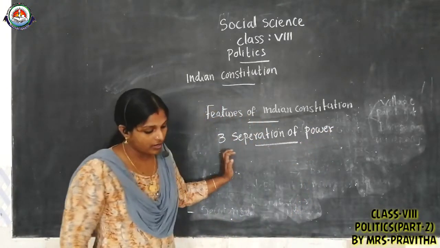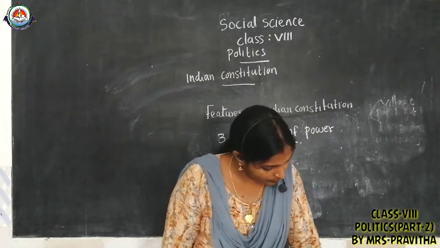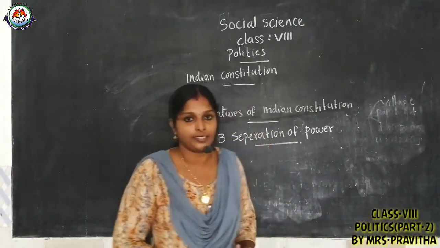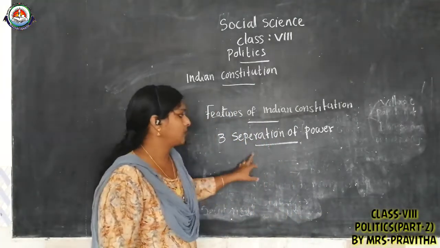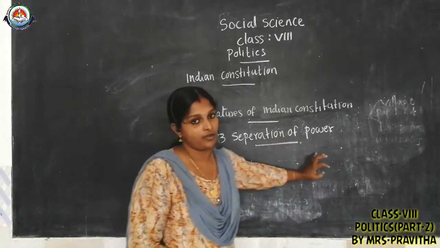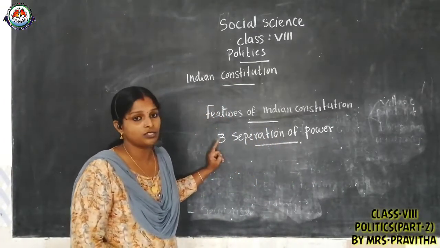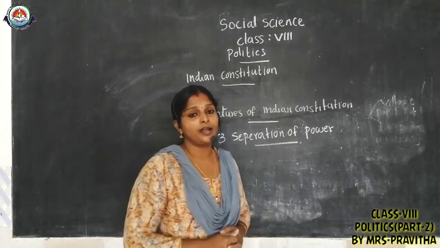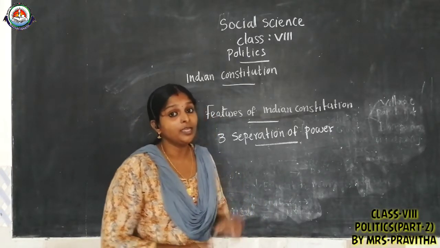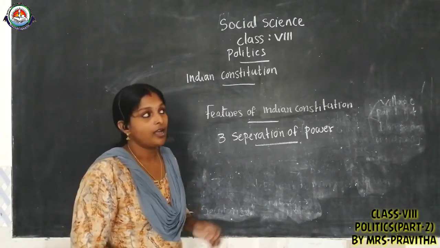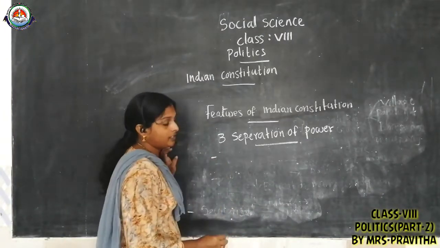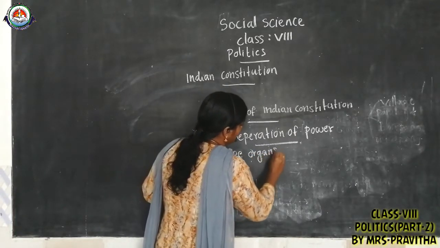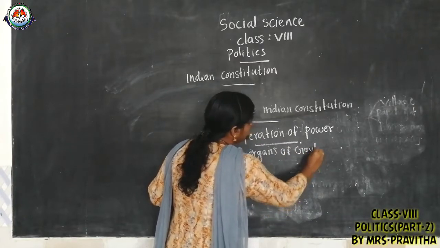Separation of power. Okay, children, in your textbook, another heading is there: 3 organs of government and the system of checks and balance. You can write either that heading or this one, no problem. Separation of power is another feature of the Indian Constitution. You tell me, children, how is power separated in India? Power is separated between 3 organs of government. Which are the 3 organs of government?